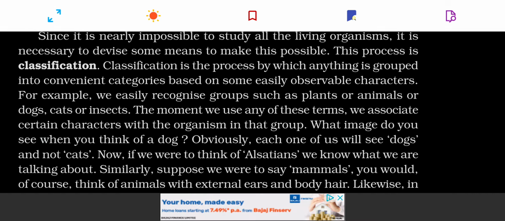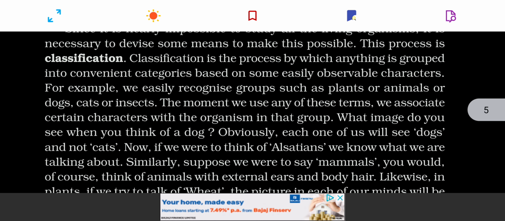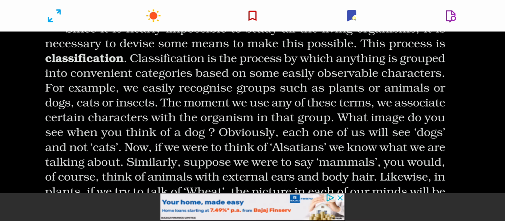Then is identification, you have to identify this very organism. And then there is classification, you have to classify this very organism into a group to which it belongs. Then there's nomenclature, that's scientific nomenclature.